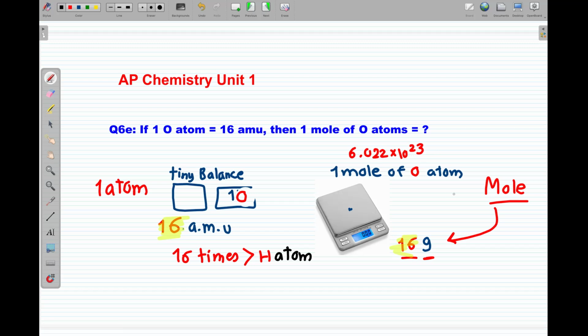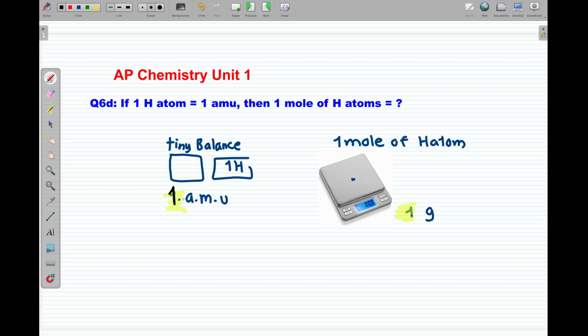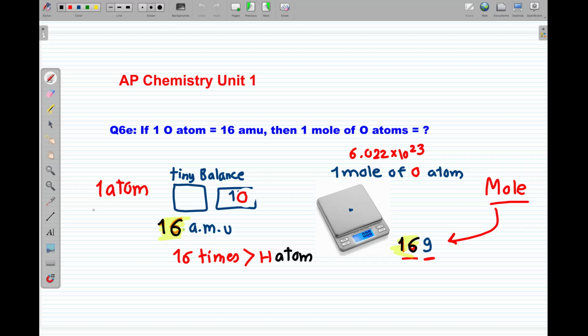This time the mass will be 16 grams. Did you notice that the number is the same? 16 here and 16 here, 1 here and 1 here. The only difference is the unit. Here AMU, here grams. For 1 atom here, but here 1 mole of atoms, that's big count. And here 1 atom and here 1 mole of oxygen atoms still.